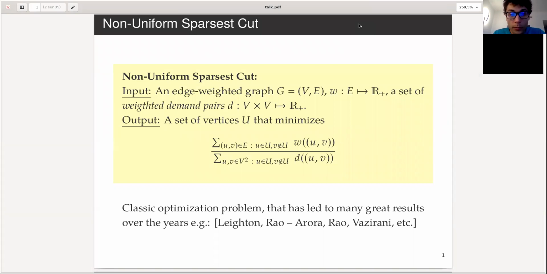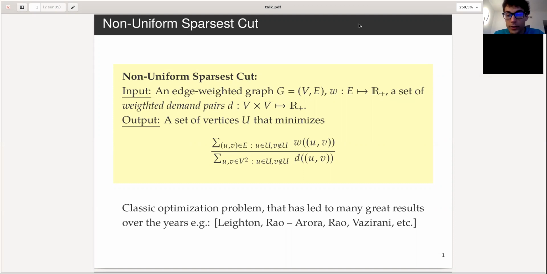In the non-uniform Sparsest Cut problem, we are given a graph G with edge weights W and a set of demand pairs. It's a function that, for each pair of vertices, assigns a positive number.